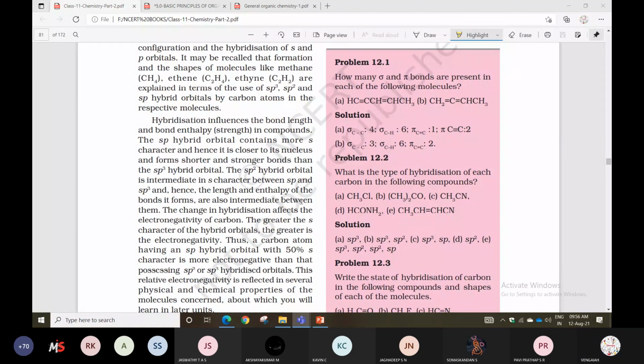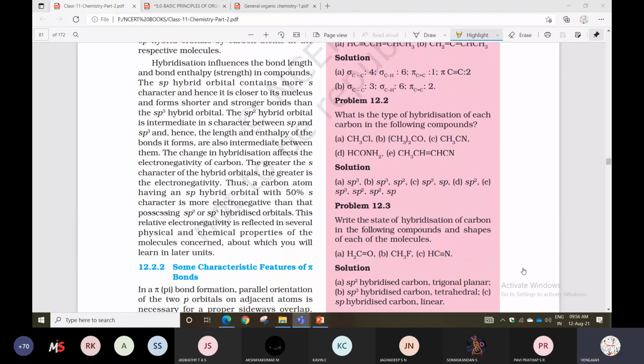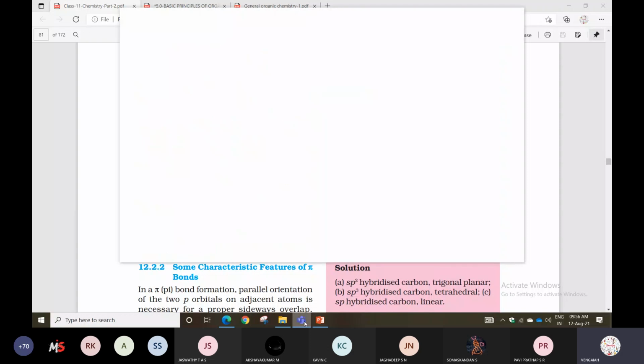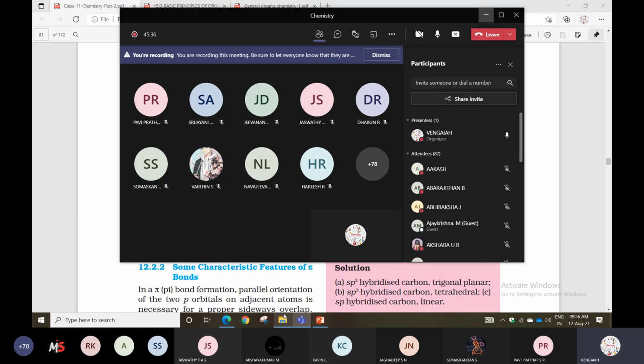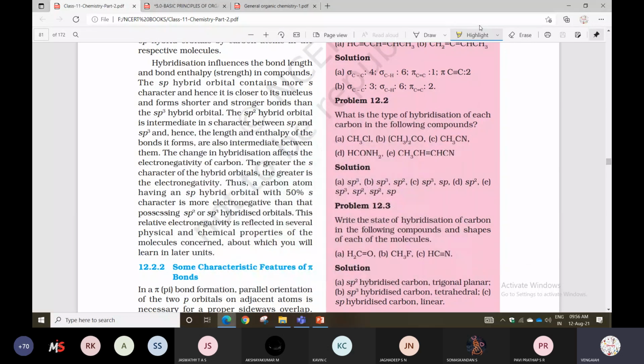Now listen here. Carbon atom having sp hybridization condition. So here in sp hybridization, s character will be 50%, p character will be 50%. Like that you can see the other compounds also. What is there? sp2 condition, we have 33% s character and 67% p character. Like that.